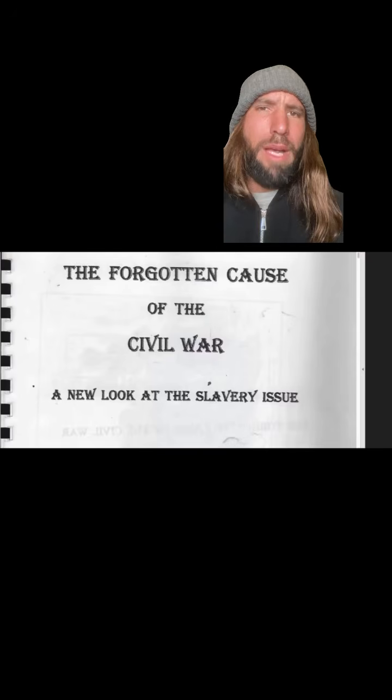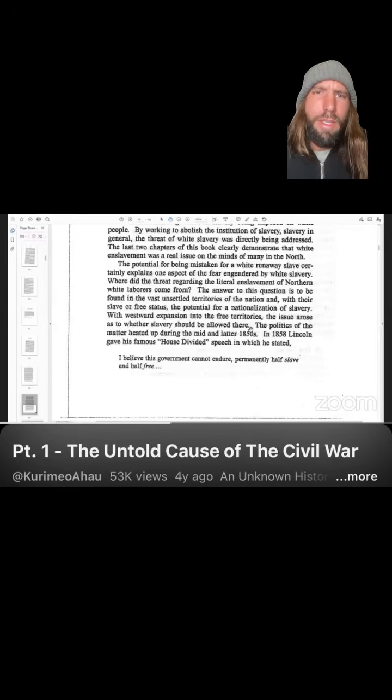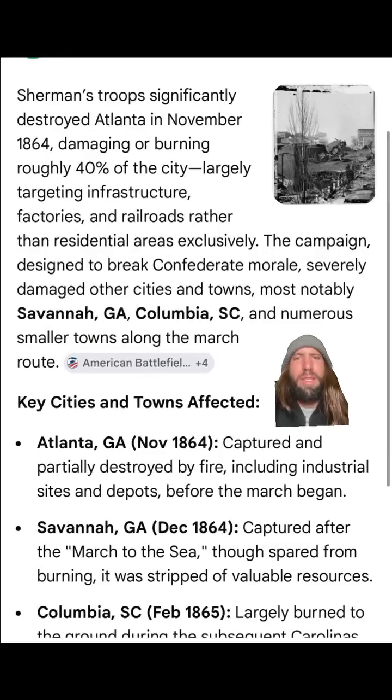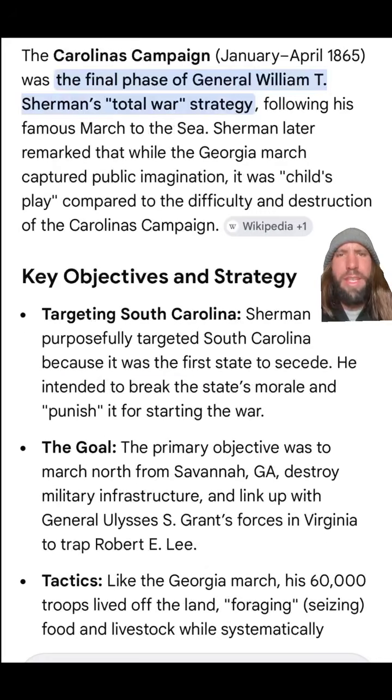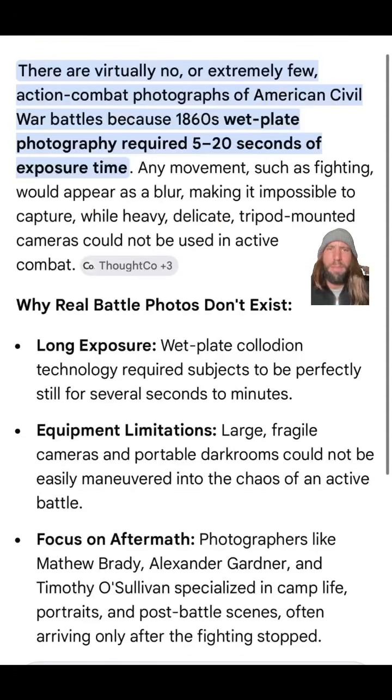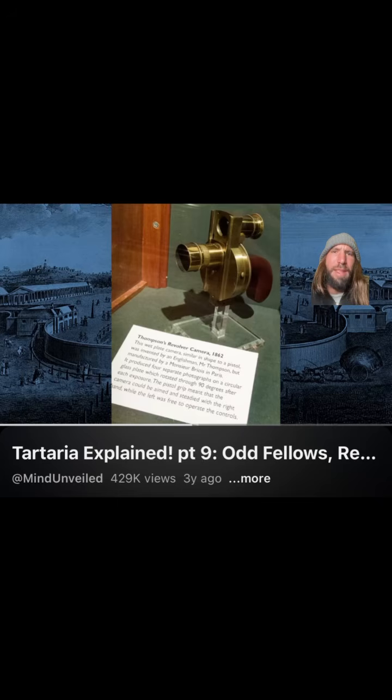The Civil War was about pale slavery and economics. Look. After wiping out the history in the cities of the North, they began to wipe out the South. This was total war, total destruction of the history, up and down the East Coast, eventually wrapping around in the Anaconda Plan. It was mostly destruction, that's why there's no battle photos, even though cameras like this existed.